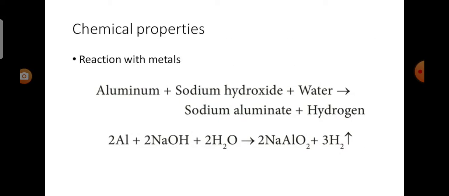Now we will see about the chemical properties. First one is reaction with metals. Metals do not react with bases. Metals like aluminum and zinc react with bases like sodium hydroxide, forming aluminates and releasing hydrogen.